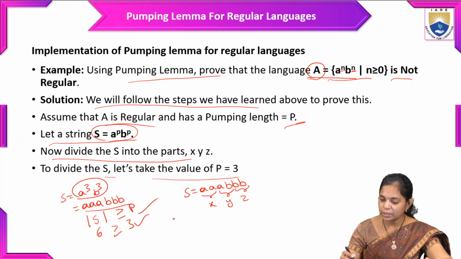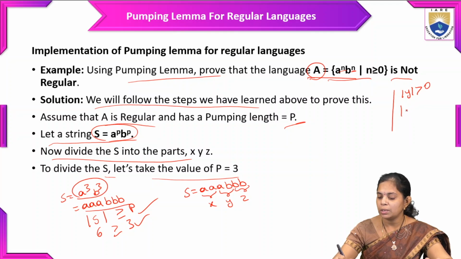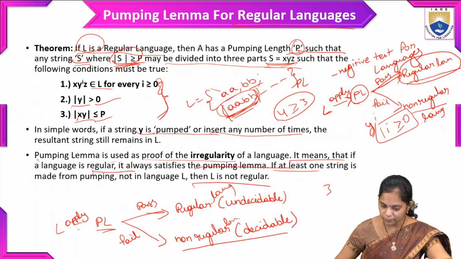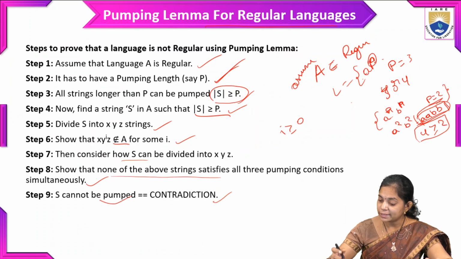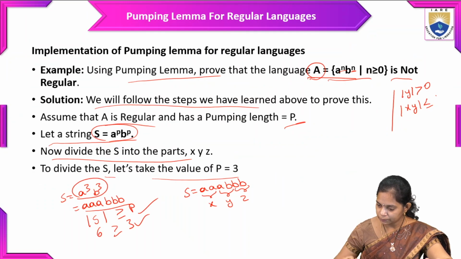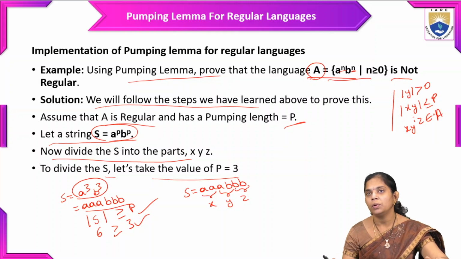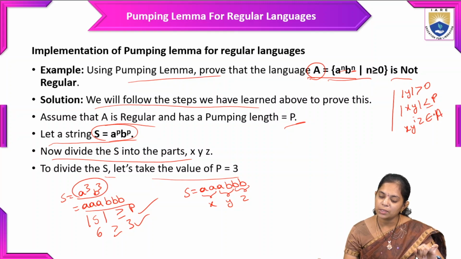Then we need to follow the conditions: the length of y is greater than 0, the length of xy is less than or equal to p, and x y power i z belongs to the language A. These are the three conditions we need to follow.